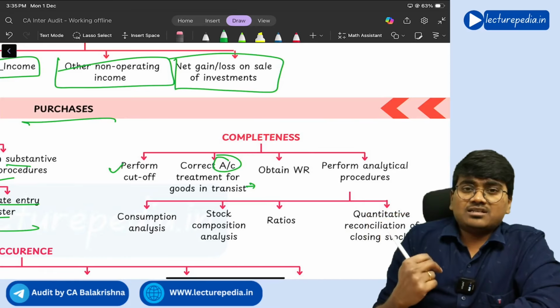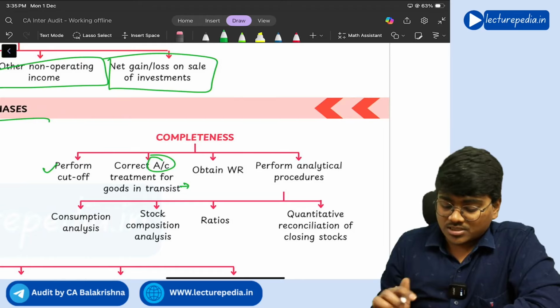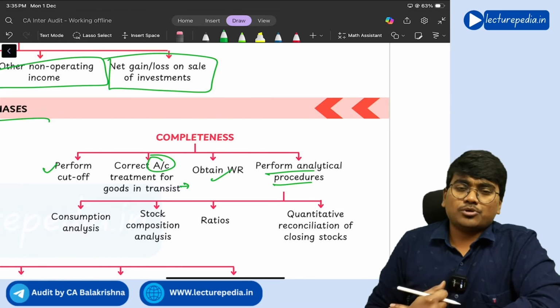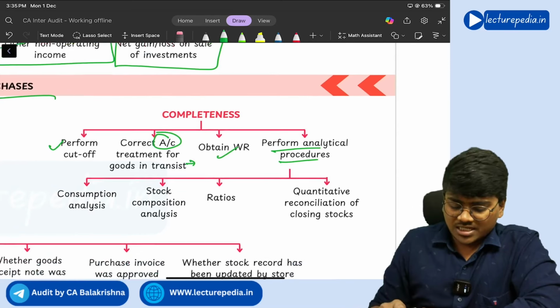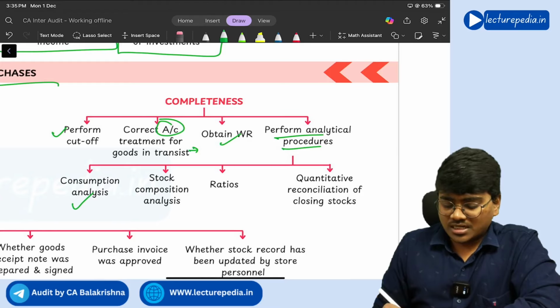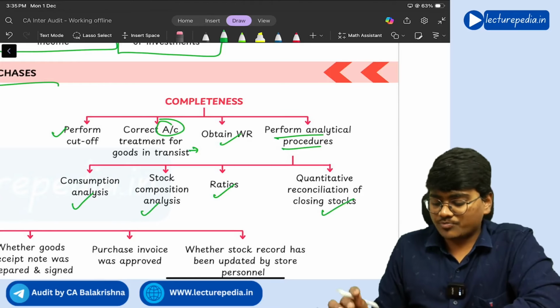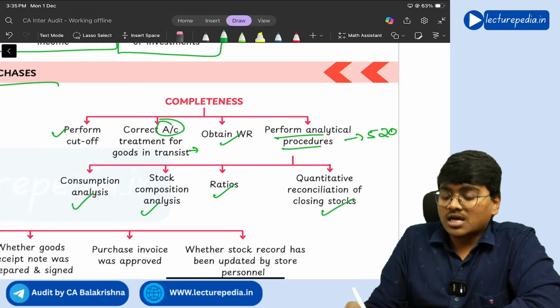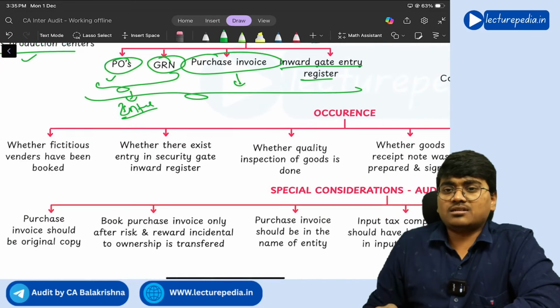If risk and reward is transferred, you should recognize it as purchase. Next, obtain written representation, perform analytical procedures. Analytical procedures means, already I told you, you need to perform consumption analysis, stock composition analysis, ratios, quantitative reconciliation of closing stock. This analytical procedure we have discussed in SA 520 separate standard, right?